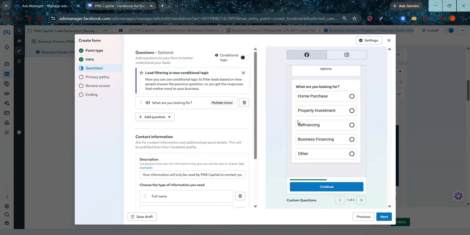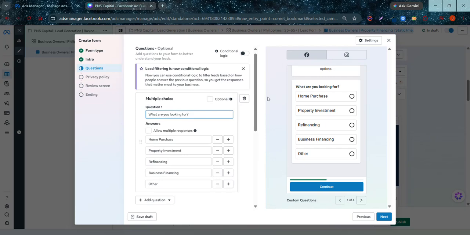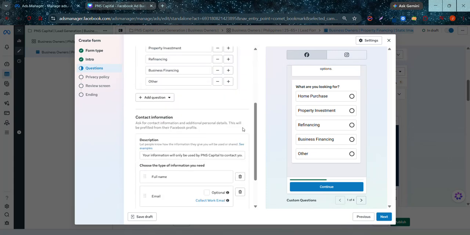And then next, here, this is where you create the questions for your instant form. So for the form, I just created only one question, which is a multiple choice. So the question is, what are you looking for? And here are the multiple choices.